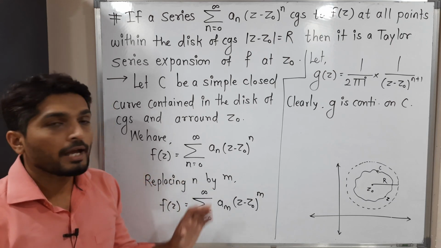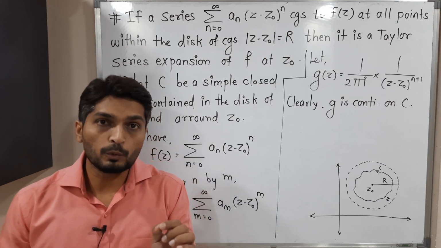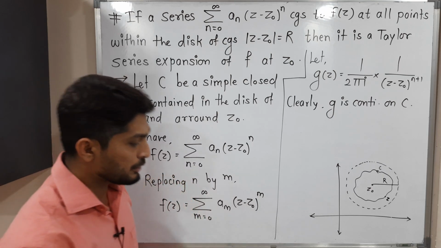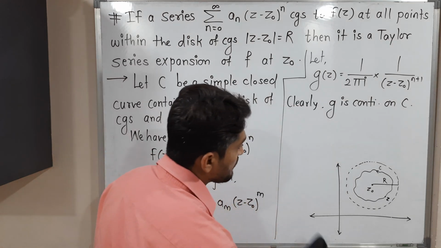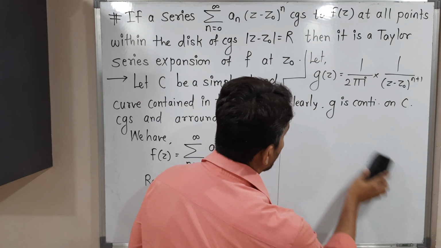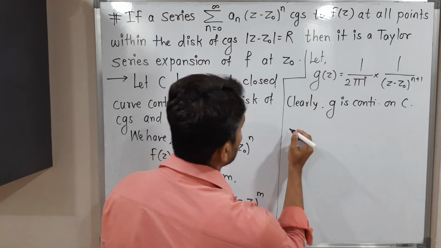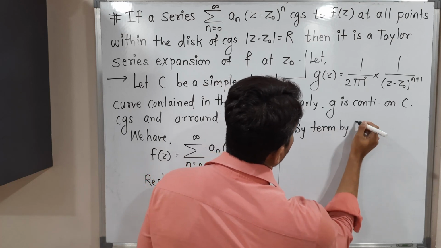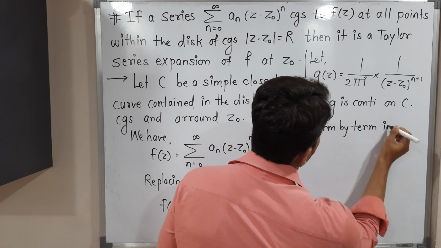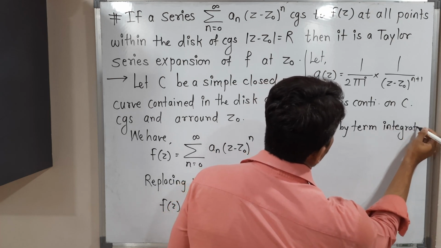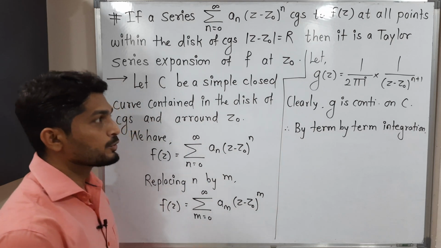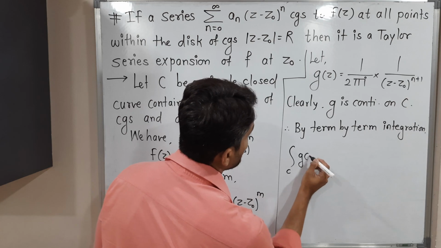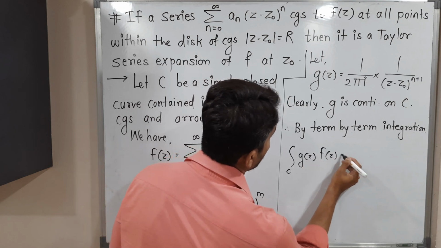So all conditions we have. In the previous video we have already proved one result, that is term by term integration. So that thing I can use here. Let us remove this diagram, we want some space. Okay, so let me write here, therefore by term integration. This result we have already proved in our previous video. If you want, you can watch that video. So that result says integration over C of g of z f of z dz.